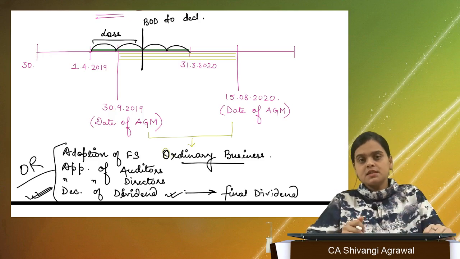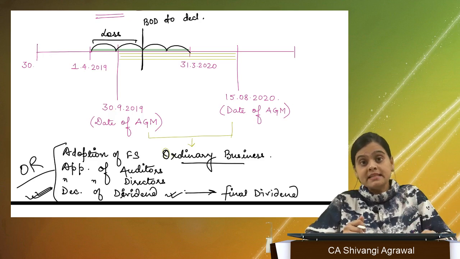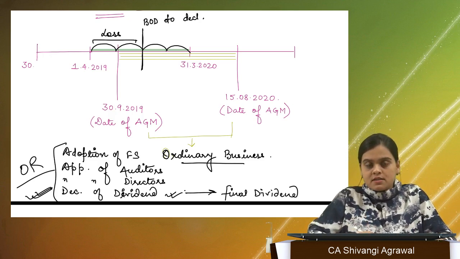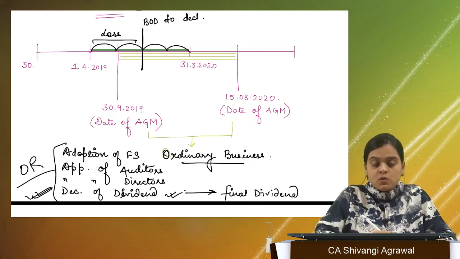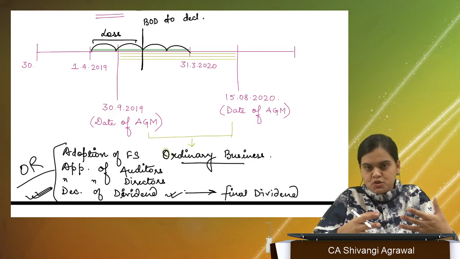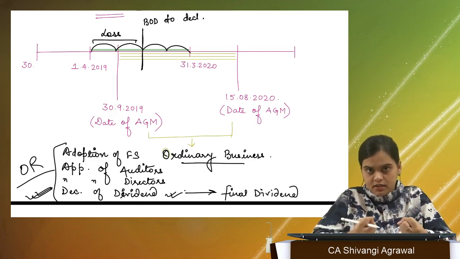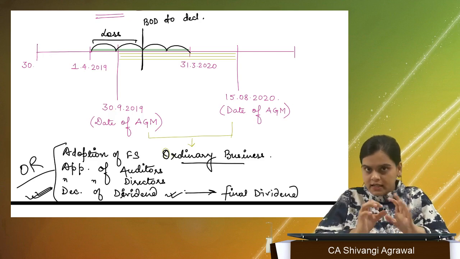But in this particular situation, the Companies Act is thinking that if you have loss, that means you are going to declare dividend without any surplus generated in the first 2 quarters. That means you do not have any profits of the current financial year of which you are declaring interim dividend.